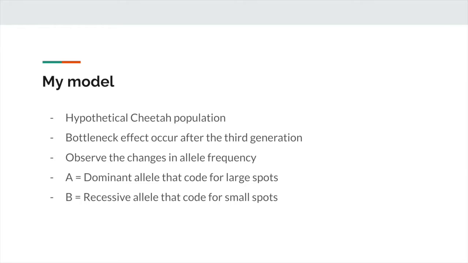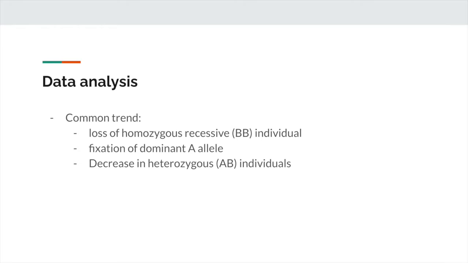In order to observe the impact of the bottleneck effect on genetic diversity, I assigned two alleles to the population: dominant allele A, which codes for a larger spot pattern on the cheetah, and recessive allele B, which codes for smaller spots. After running several trials, I noticed a common trend. The bottleneck effect would often cause the loss of the recessive allele and the fixation of the dominant allele.